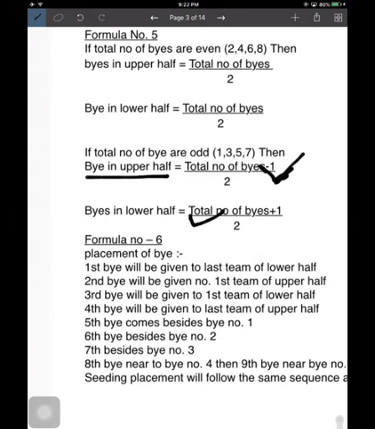If we have 4 byes, then the fourth bye will be allotted to the last team of the upper half. This way the bye distribution is done. The first bye, second, third, fourth, fifth, sixth, and it continues like this.